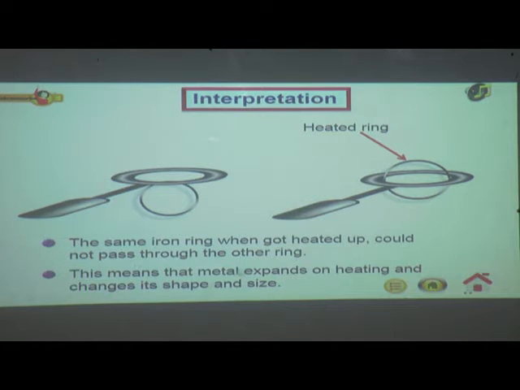Because the metal expands on heating and changes its shape and size. This is a metal ring which is heated and it changes in its shape and size. It becomes slightly bigger than the diameter of the other ring, and when we try to pass the ring through the other ring, it does not pass through it because metals expand on heating.